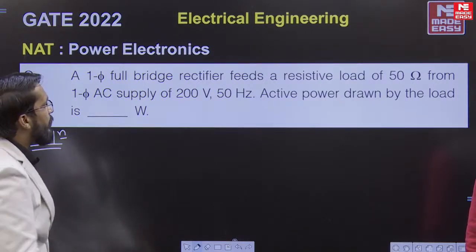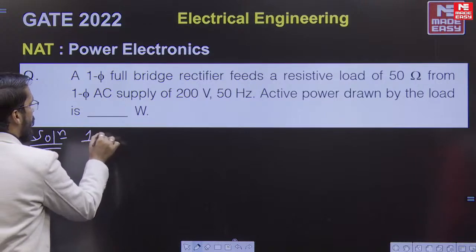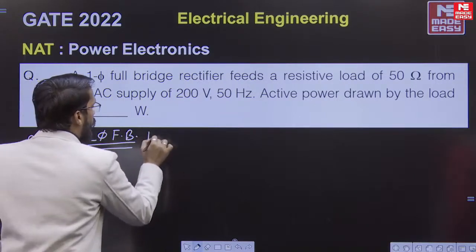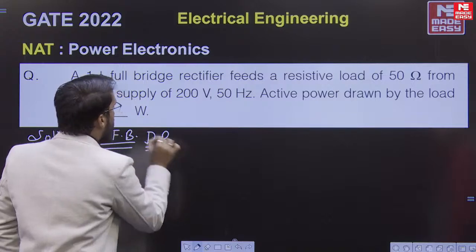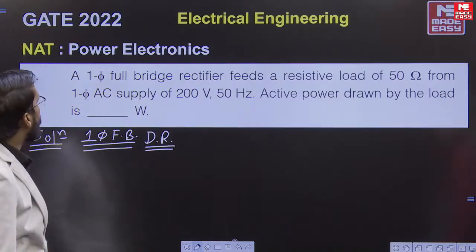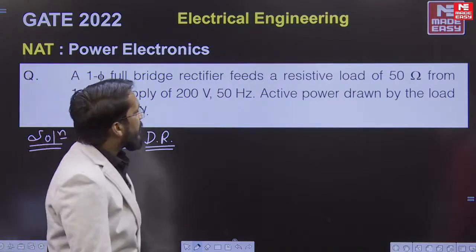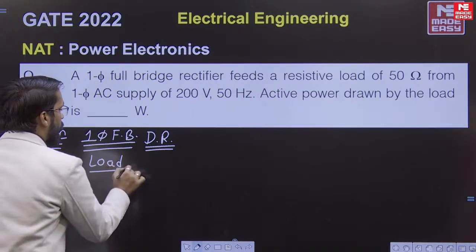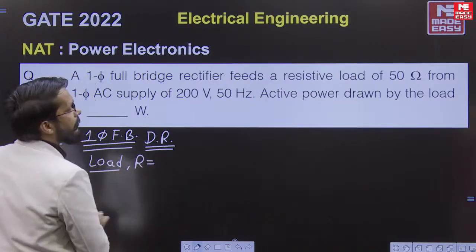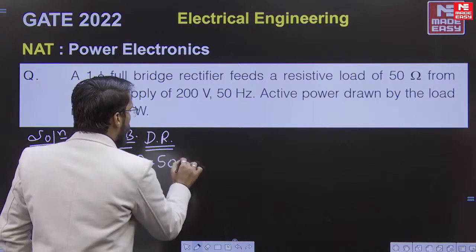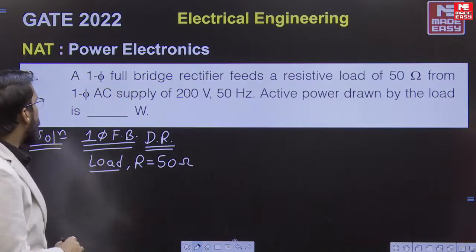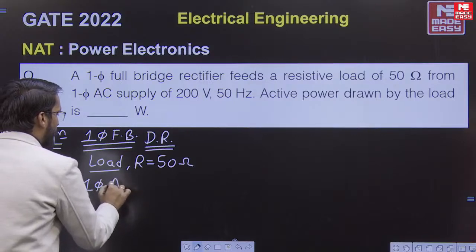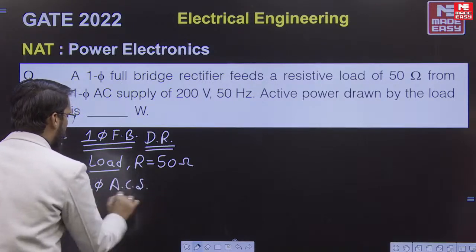Single phase full bridge diode rectifier feeding a resistive load. What is R? R is 50 ohm, from single phase AC supply.